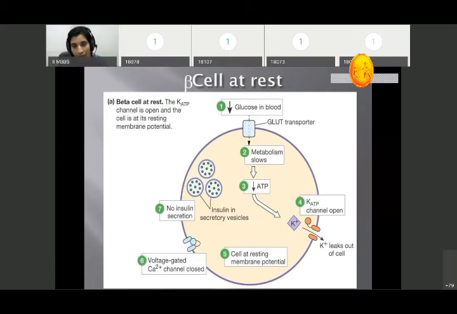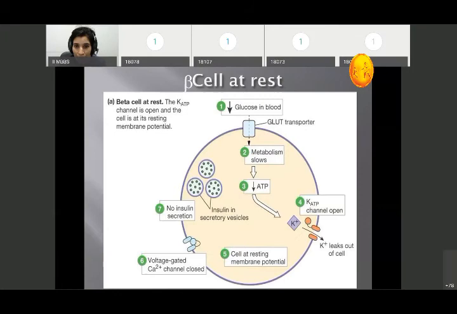Then what happens if the beta cell in the pancreas is at rest? Blood glucose decreases. If blood glucose decreases, glucose transport into the cell is through the GLUT receptor, the glucose transport receptor, and it goes inside the cell.